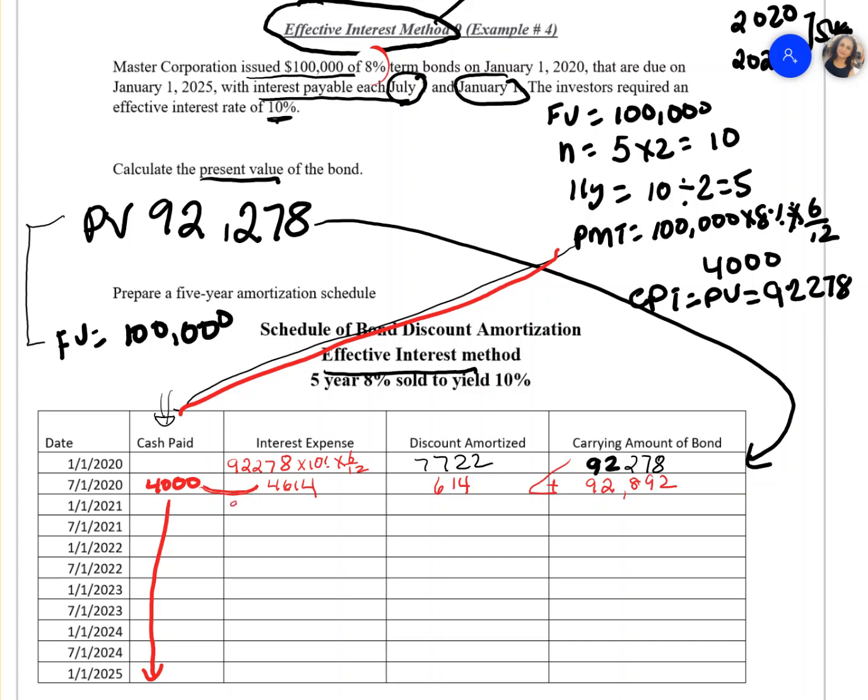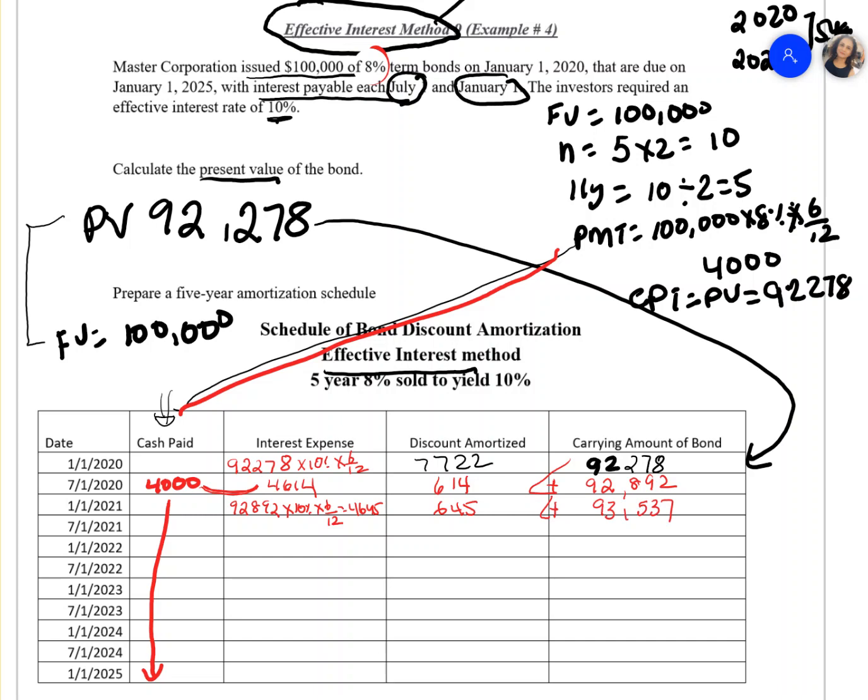You have 92,892 multiplied by 10%, times 6/12, which should be your 4,645. And then the difference between your 4,000 and 4,645 will be your bond amortized for this payment, 645. You're going to add it. You should get a number of 93,537.